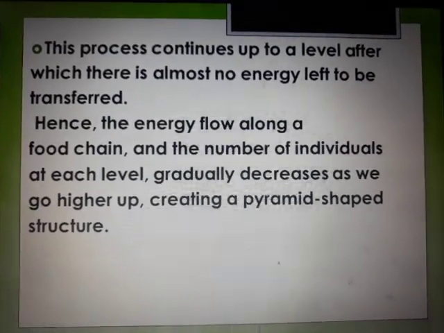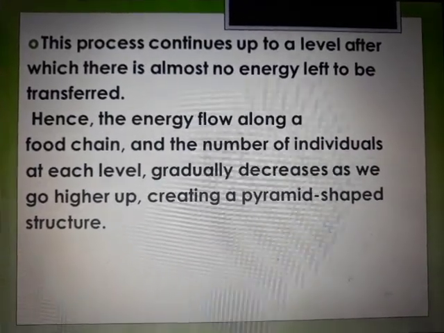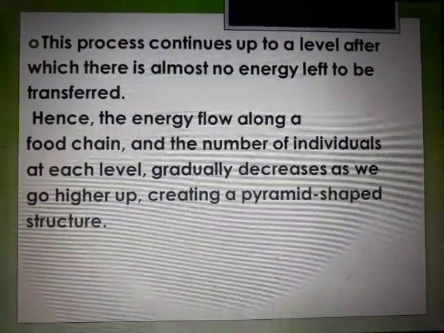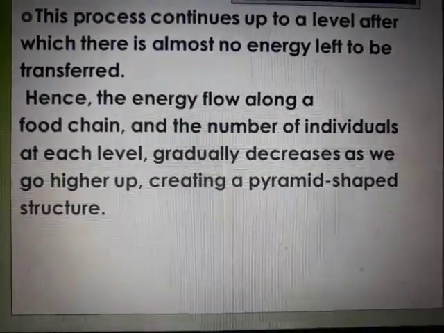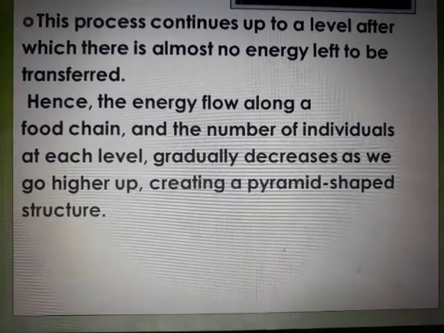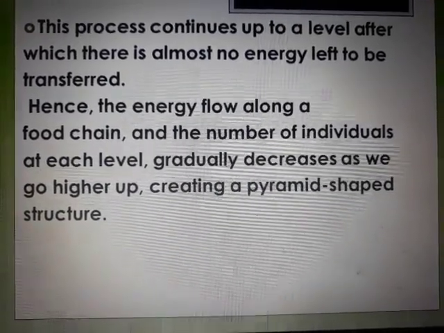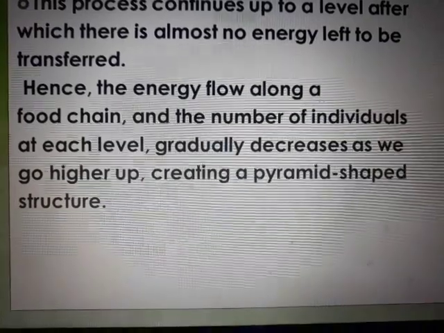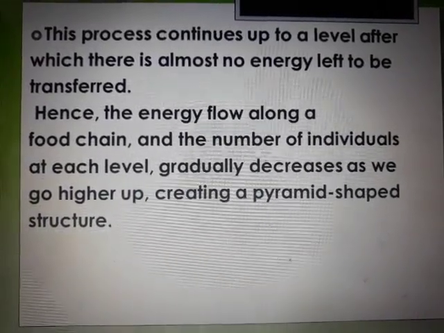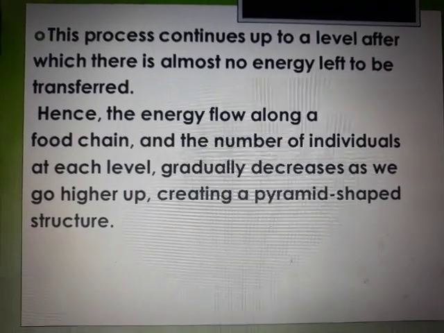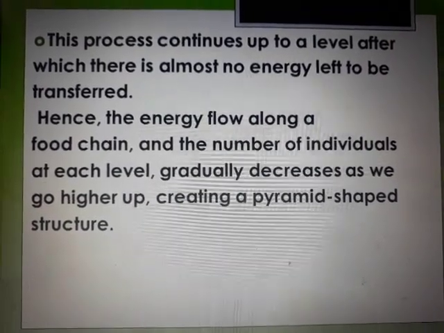This process keeps on continuing to a level after which there is almost no energy left to be transferred. Hence, the energy flow along a food chain and the number of individuals at each level gradually decrease as we go higher up, creating a pyramid-like structure. So organisms are getting reduced, and energy flow is getting reduced. That is why it is creating a pyramid.